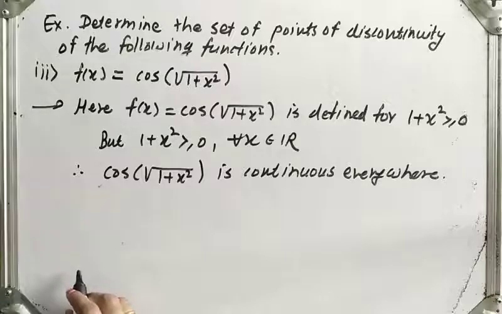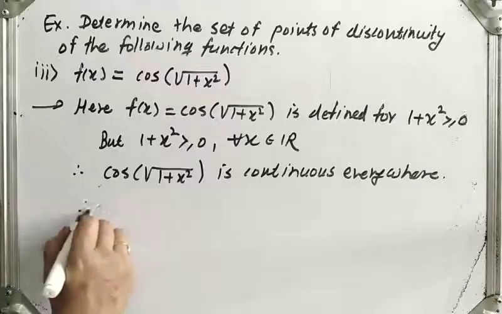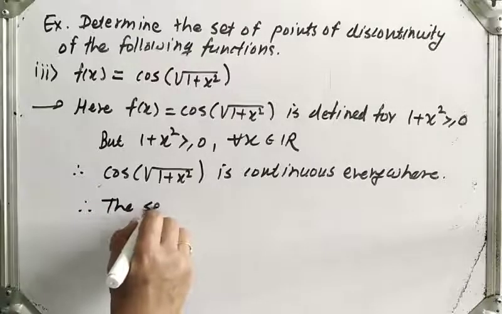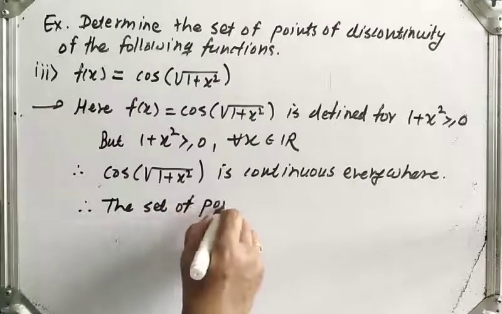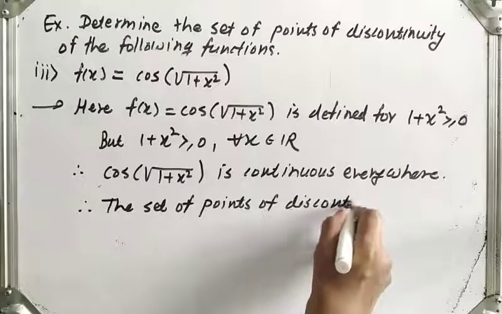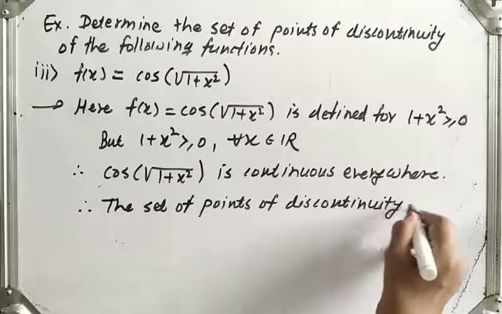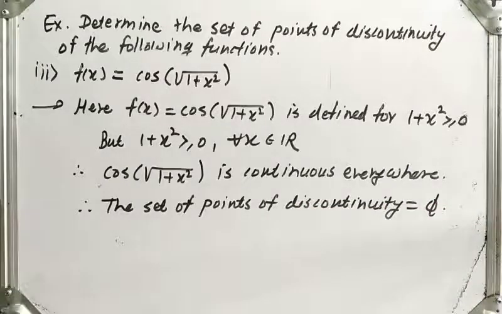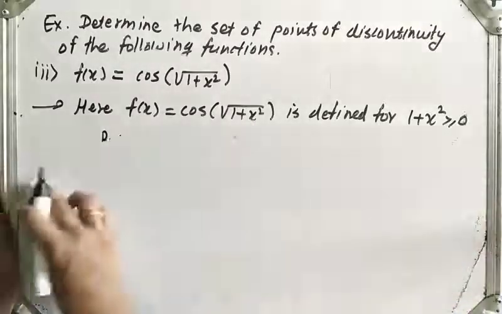The set of points of discontinuity will be the empty set. Therefore the set of points of discontinuity is equal to phi. Okay, so this was an example in which we had to find the set of discontinuity for the function.